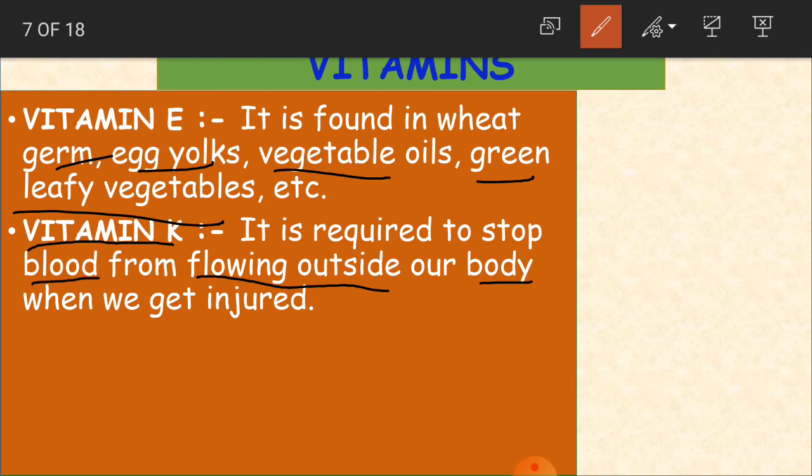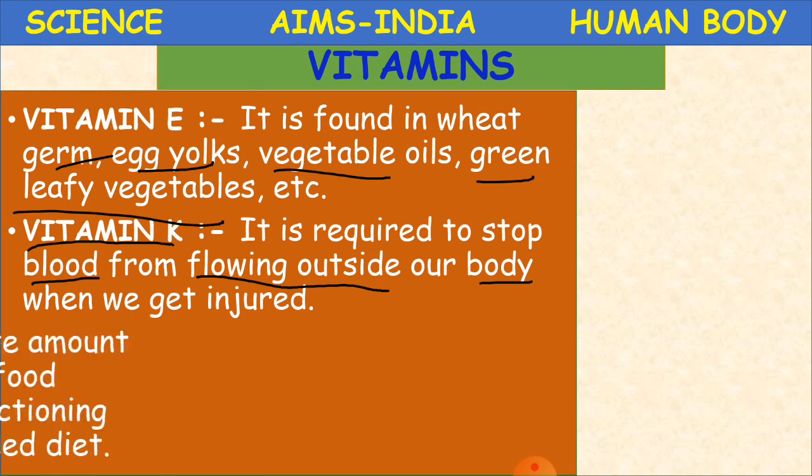Okay, children. And this vitamin K, again, is available in leafy green vegetables. Maximum in spinach and broccoli type of leafy vegetables. So you have to take a large amount of spinach and broccoli type of leafy vegetables to get this vitamin K. Clear, children? Okay. Yes, now.